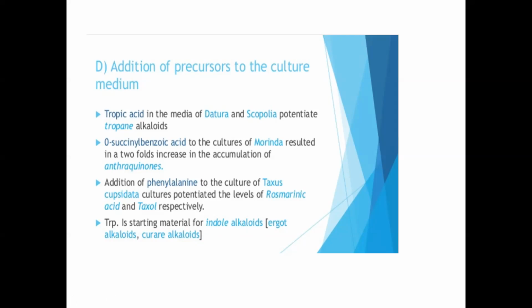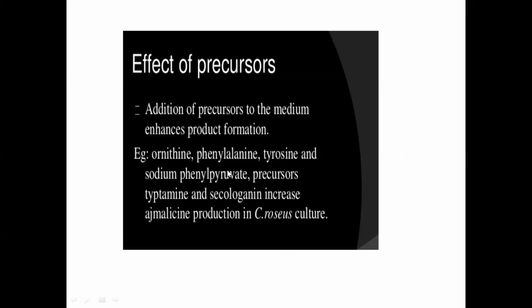In addition, you can add an elicitor which does not have any role in the metabolic pathway of the secondary metabolite production, but in some manner it boosts the production of the secondary metabolite. So that is the role of the elicitor. It has no direct connection with the metabolic pathway of the secondary metabolite. So effect of precursors, as I already told you, these are all the precursors for the specific secondary metabolites. All amino acids, okay, pyruvates, amines, all these are precursors.